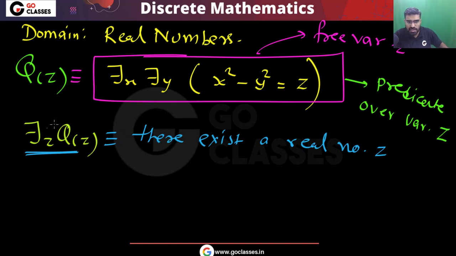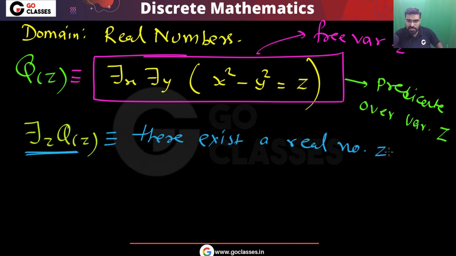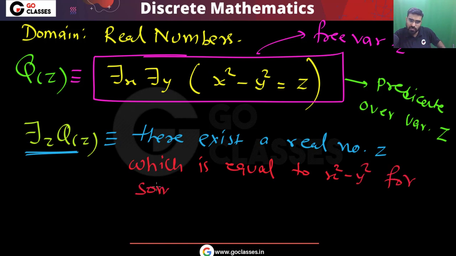So understand, now we are saying there exists a real number z such that Q(z) will happen. Such that this Q(z) will happen means I can say there exists a real number z which is equal to x square minus y square for some x comma y. Very simple. So this is your there exists z Q(z).